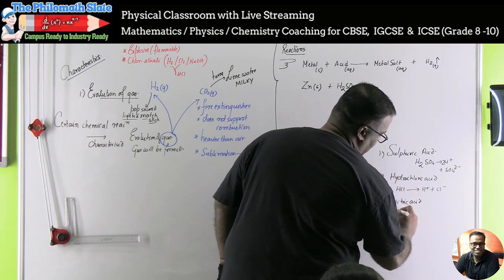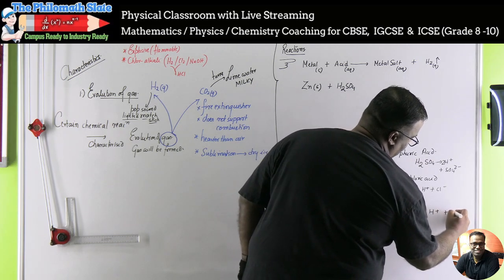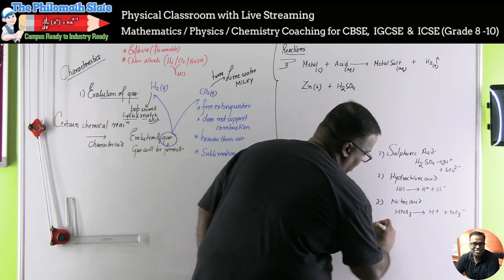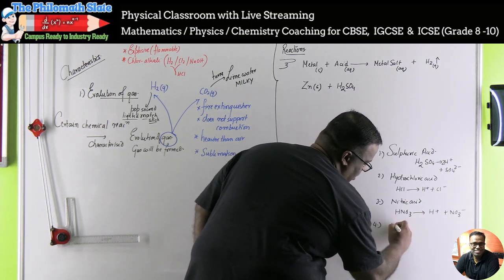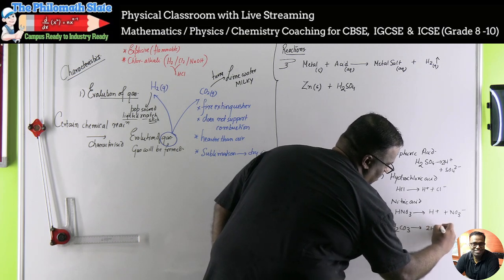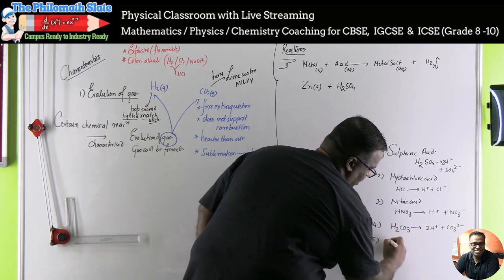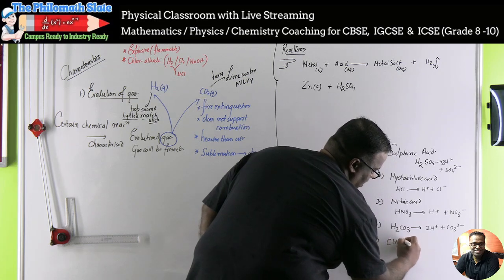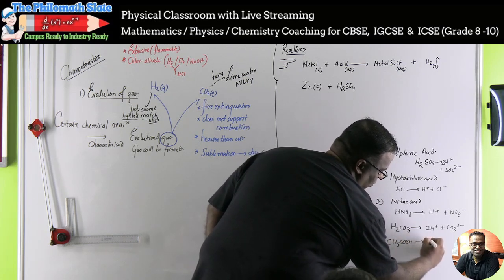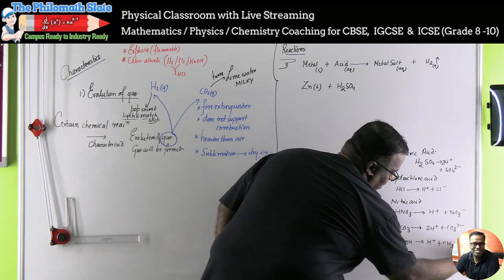We'll also take nitric acid. Nitric acid will be HNO3 and it will split as H+ and NO3-, and we'll take one more which is H2CO3, carbonic acid, which will split as 2H+ and CO3 2-. And we will take an organic acid, CH3COOH, which will split as H+ and CH3COO-.